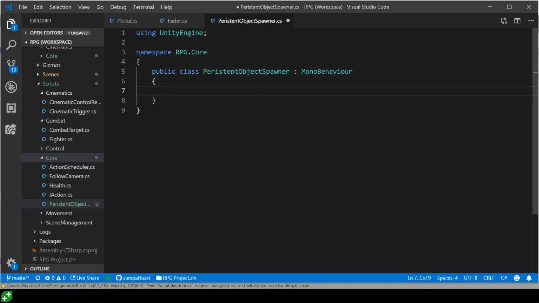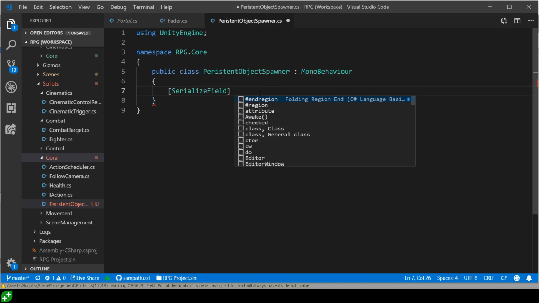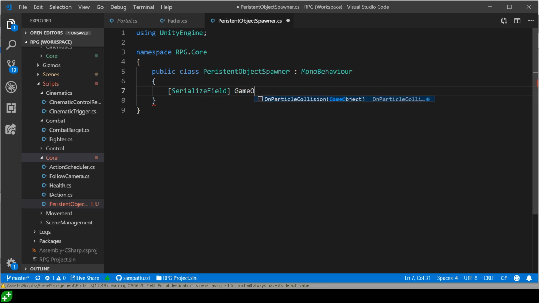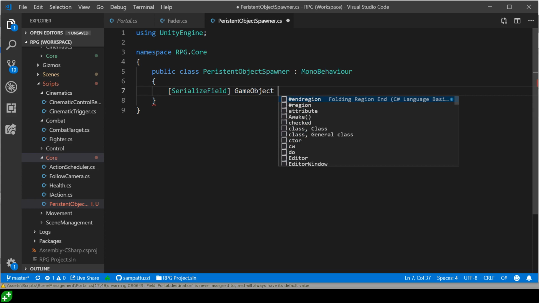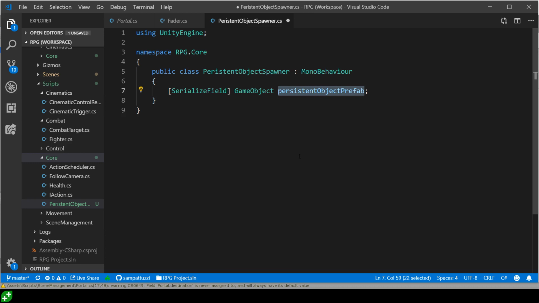And then what I'm going to want is a serialized field reference to a GameObject, because basically I want a prefab here, and I want to know what the persistent object prefab is. So that's what I'm going to call this object here. And then we can implement an Awake method, and what we want to do is basically instantiate the persistent object prefab. But how do we know if this is the first scene? How do we know we haven't already created this persistent object prefab, and as the name suggests, it has persisted from the previous scene? Well, the way I'm going to do this is with a static variable.